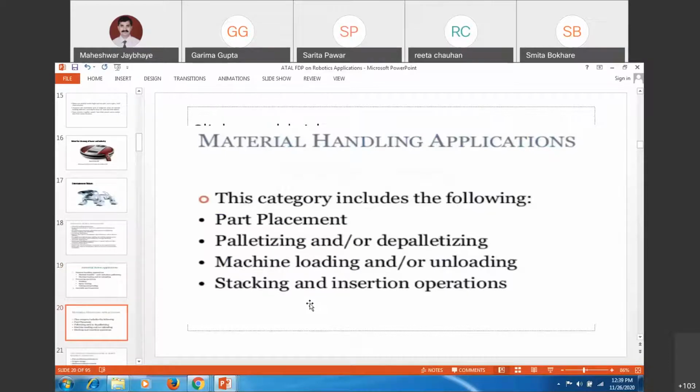Material handling is a major application for all these: part placement, orientation, palletization, depalletization. In the sense, you are stacking one above another, or taking jobs out, putting them in a certain pallet or removing them from the pallet, as a loading unloading application.